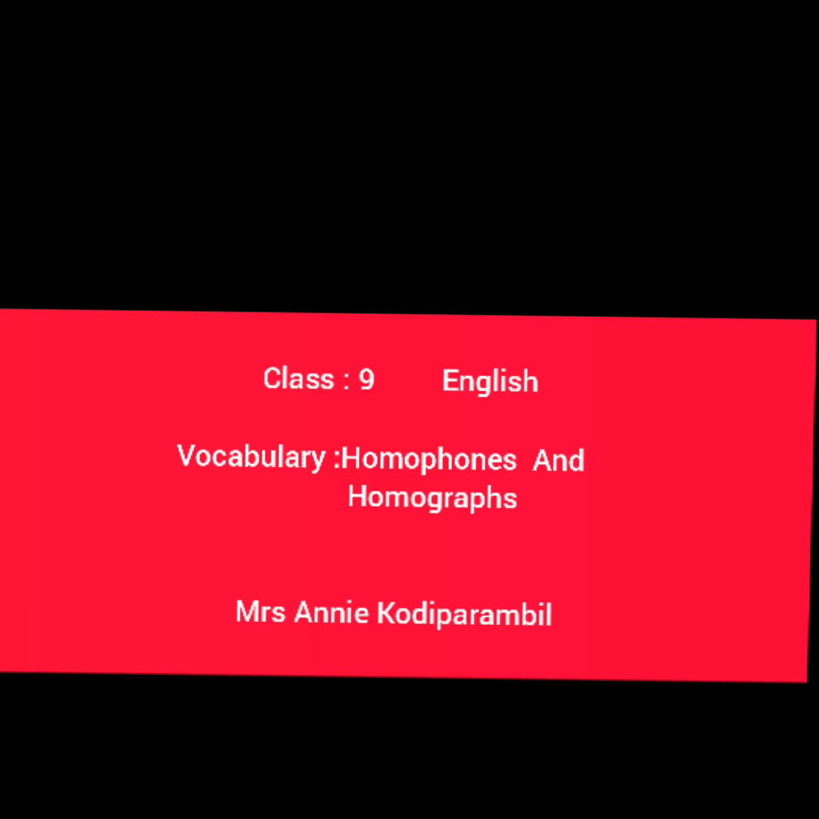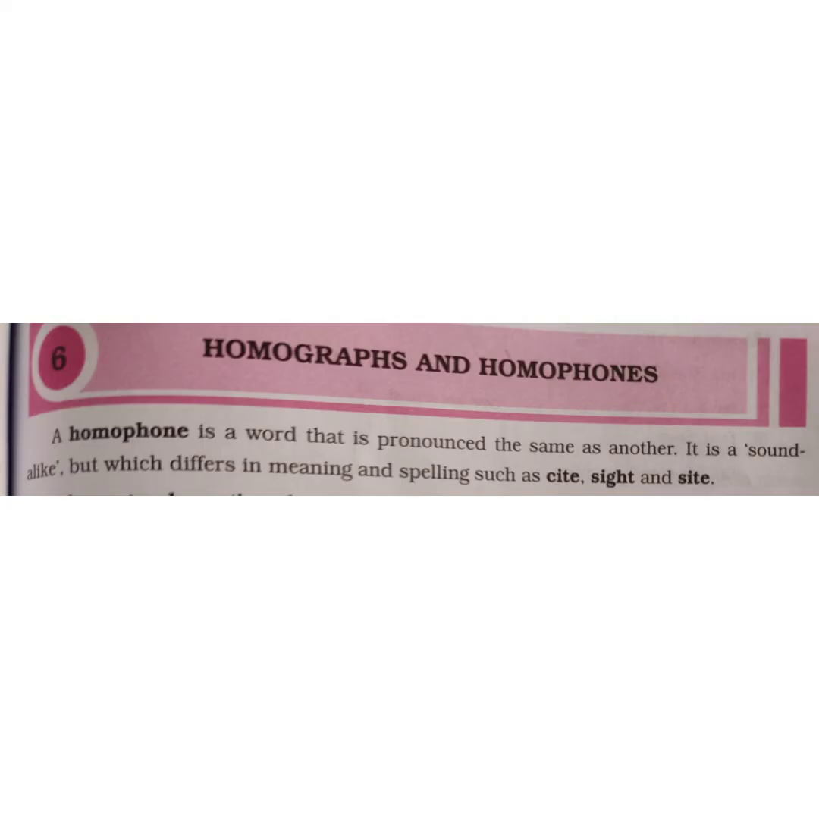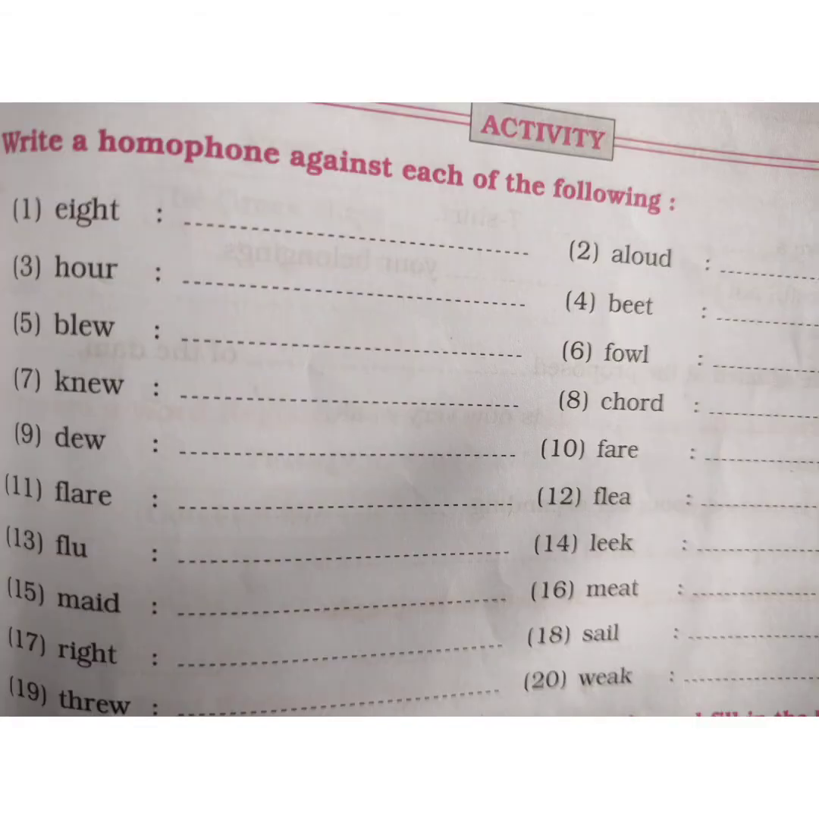Today we will learn vocabulary section, homophones and homographs. A homophone is a word that is pronounced the same as another. It is a sound alike, but which differs in meaning and spelling. Example here is given. CITE is sight, SIGHT is also sight, and SITE is also sight. So the spellings are different but the sound is the same. So we will do an exercise and learn through example.